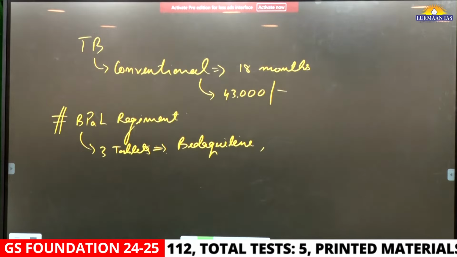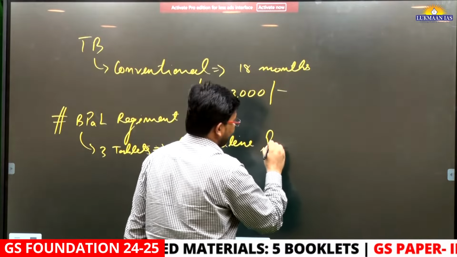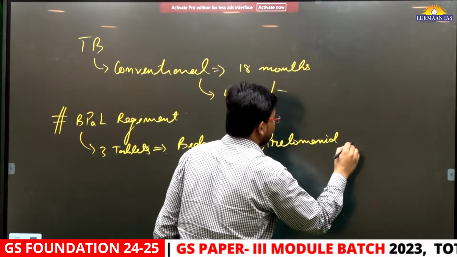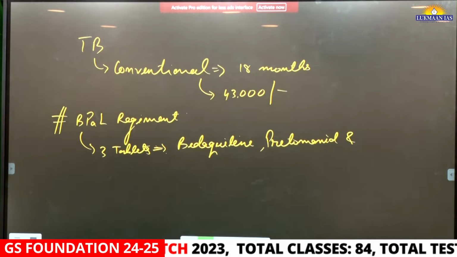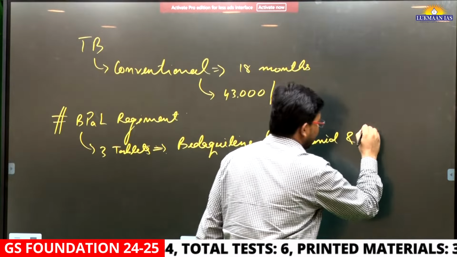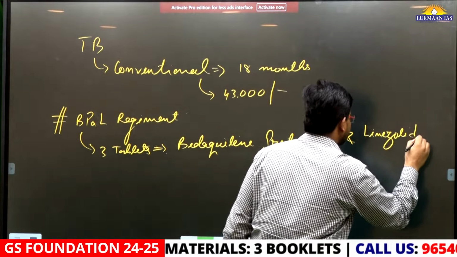Another is known as pretomanid. And the third one is known as linezolid.